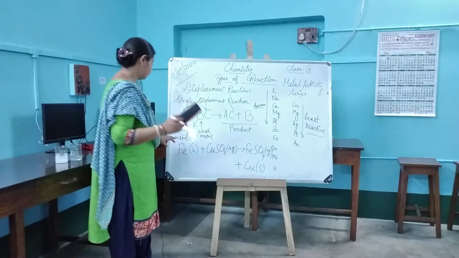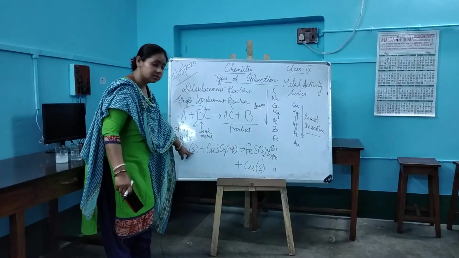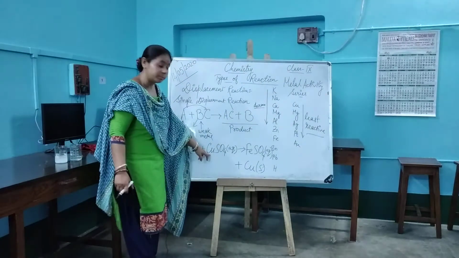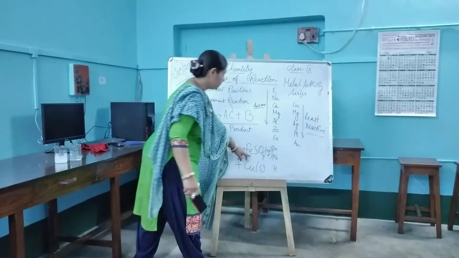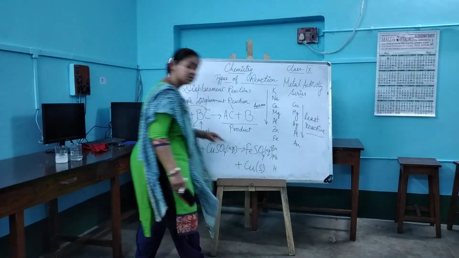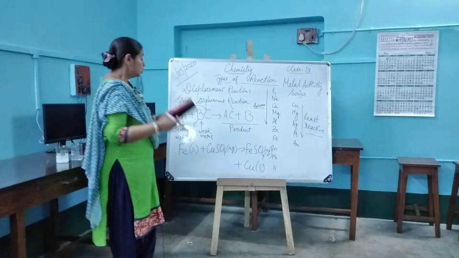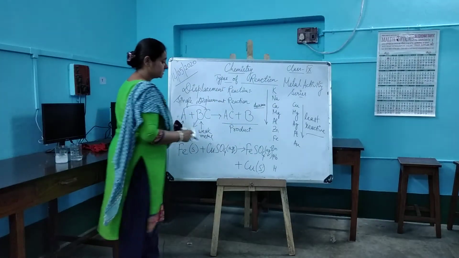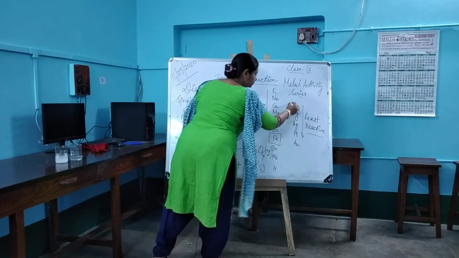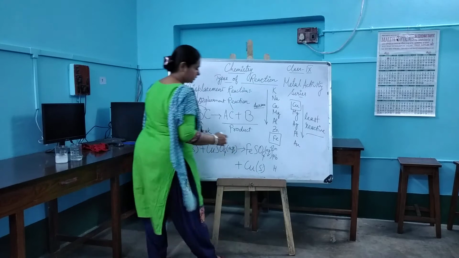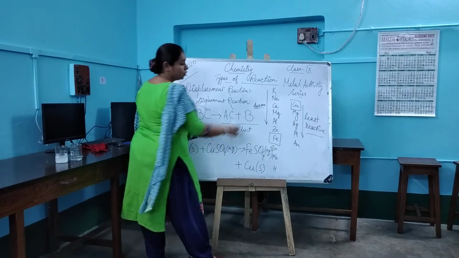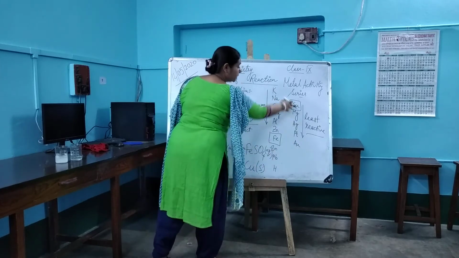Now look very carefully over here. Fe is in the solid state. We have taken solid iron. This is reacting with copper sulfate in the aqueous state, and we are getting the product as FeSO4 in the aqueous state along with copper in the solid state. Now, if you look at the activity series, see, iron is present over here, copper is present over here. So iron is present above hydrogen, copper is present below hydrogen.